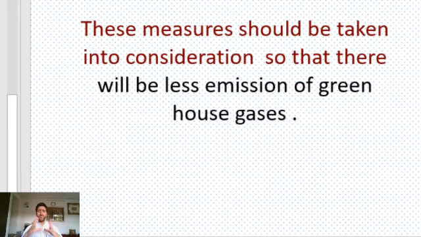To be very honest, these measures should be taken into consideration so that there will be less emission of greenhouse gases. Because once there is less emission of greenhouse gases, the planet will be a heaven for our survival. The planet will sustain us for a longer time. So if we are interested in sustaining our planet for a longer time, we should adopt all ways and means to cut down the emissions.